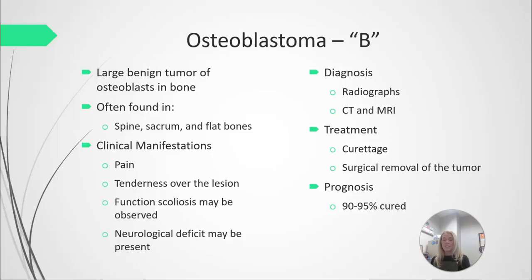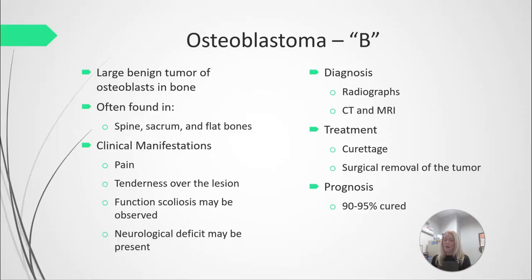So clinical manifestations could include pain in the area. It's usually not relieved by the use of over-the-counter medications, which do usually help to reduce the pain of an osteoid osteoma. Tenderness over the lesion. A functional scoliosis may be observed. Remember, we talked about functional scoliosis earlier in the term, where people sort of shy away or lean away from the area of pain, which could then cause adaptive muscle shortening. Neurologic deficit may be present, although it is rare.